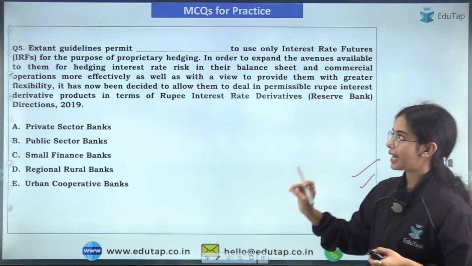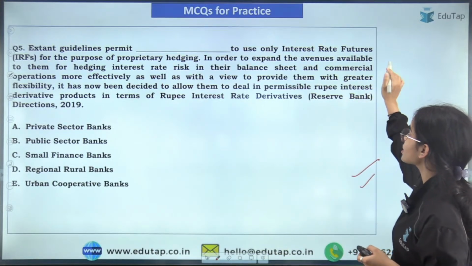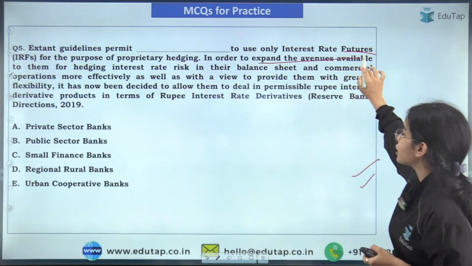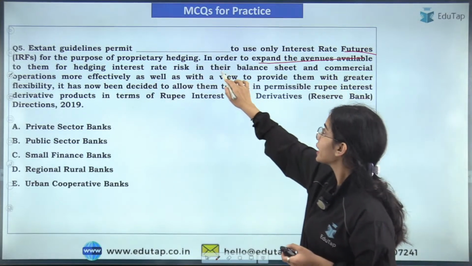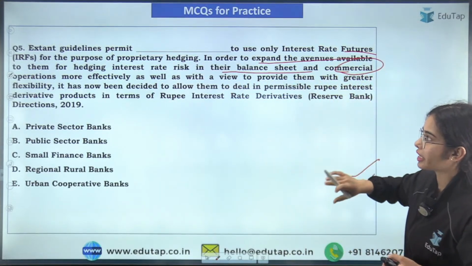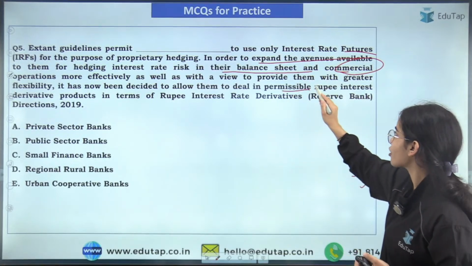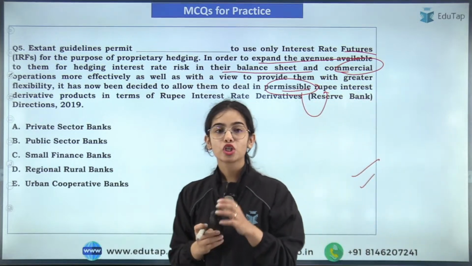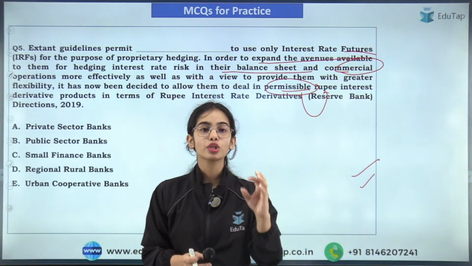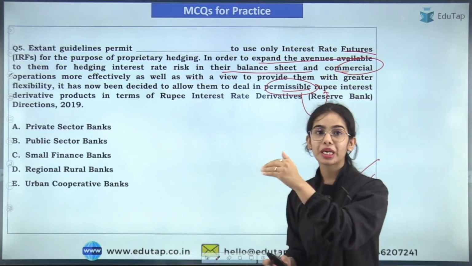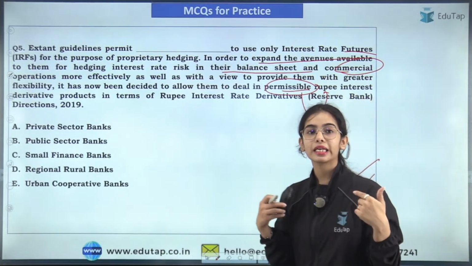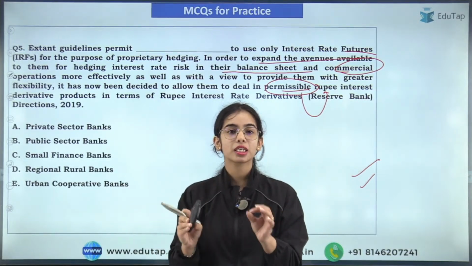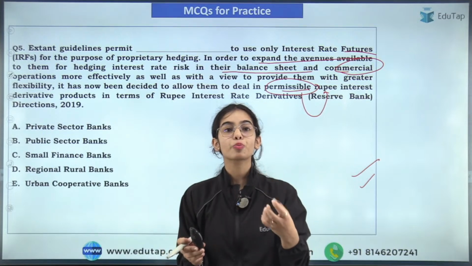So the existing guidelines permit small finance banks to use only interest rate futures for the purpose of proprietary hedging. In order to expand the avenues available to them, for hedging interest rate risk in their balance sheet and commercial operation more effectively, they have been permitted to deal in the permissible rupee interest derivative products also. So before, this category of banks was only allowed to undertake the interest rate futures. But now it has been said that they can get involved in other derivatives also for hedging, or for reducing their risk when it comes to proprietary hedging.